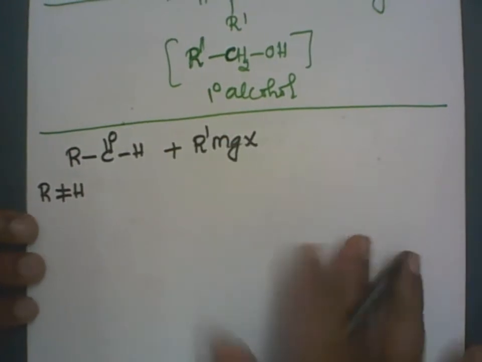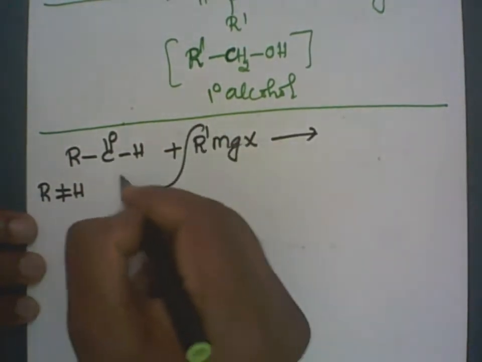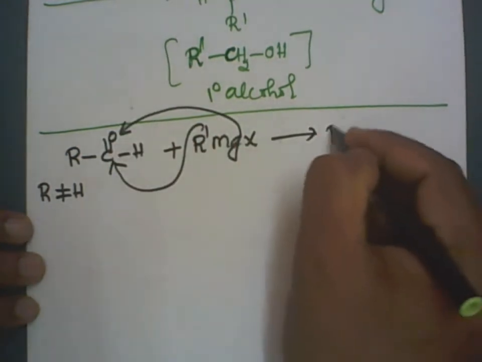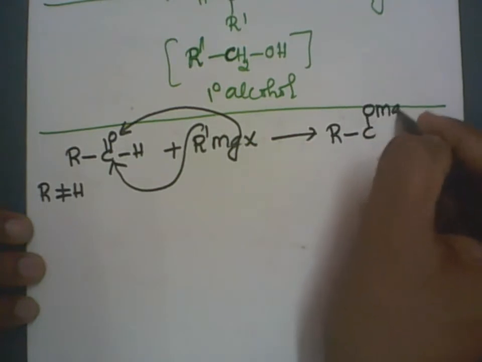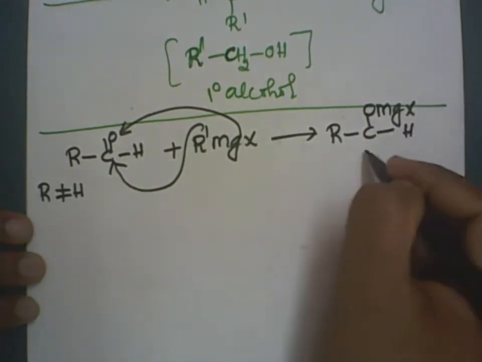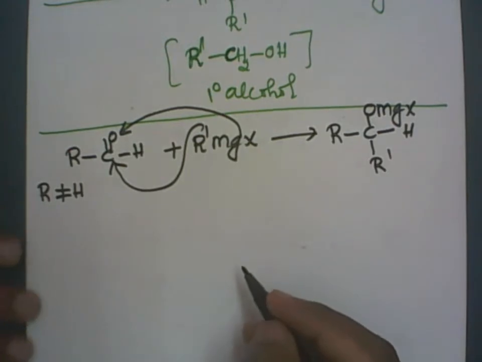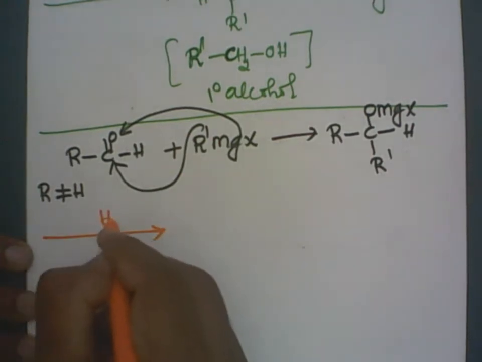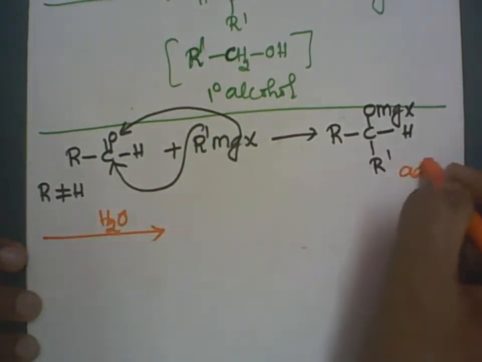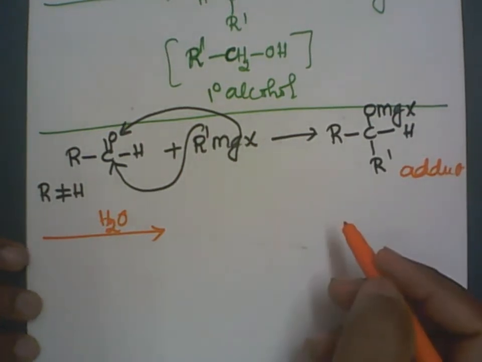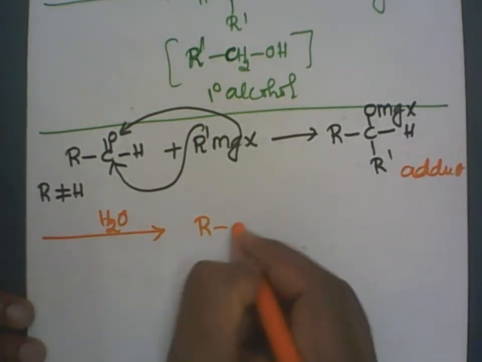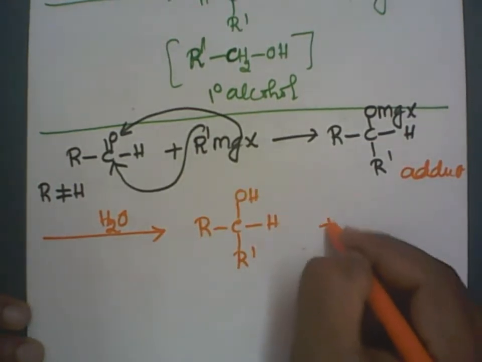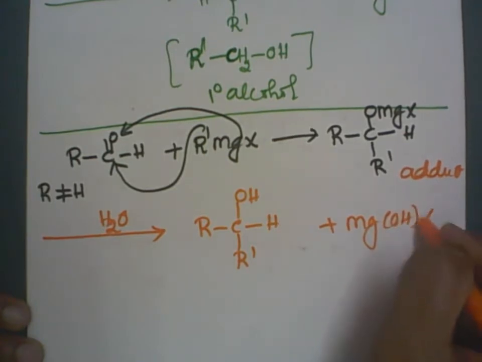Clear? Now we have R dash going to the carbon atom. Magnesium halide will go to the oxygen. Double bond becomes single bond. R, C, O, MgX. Then hydrogen attached and it is the R dash here. Clear? Now subjected to hydrolysis, reacts with water. This is an adduct, addition product. So we'll get now R, C, H, here it is the R dash, here it is the OH. And the next part, magnesium salt, Mg, OH and X.